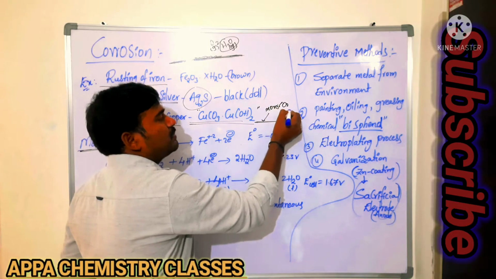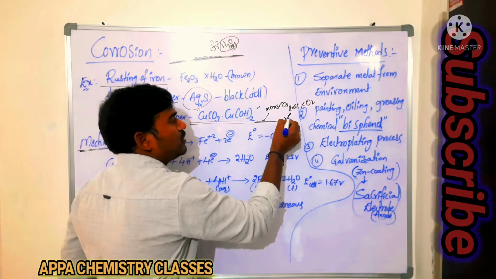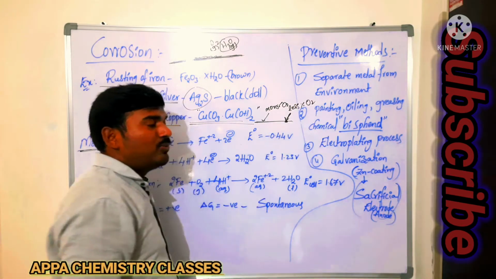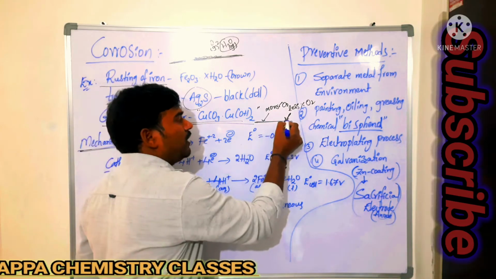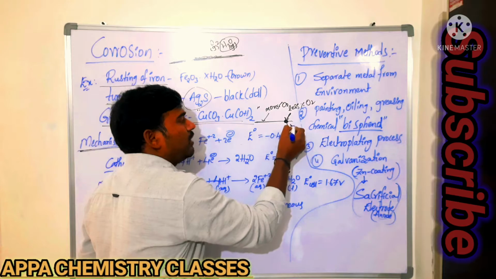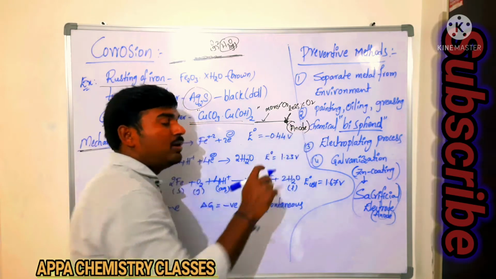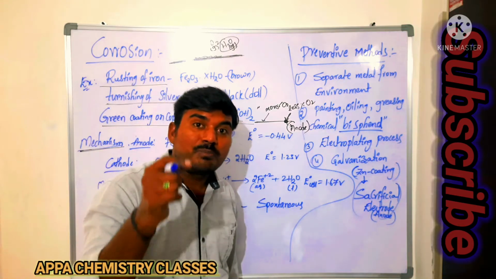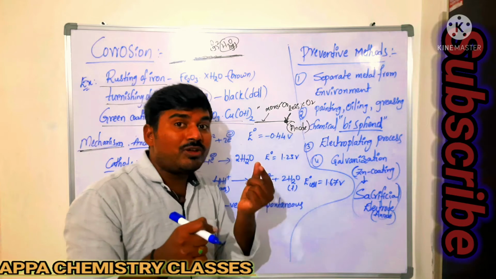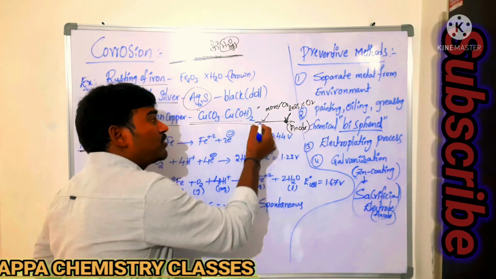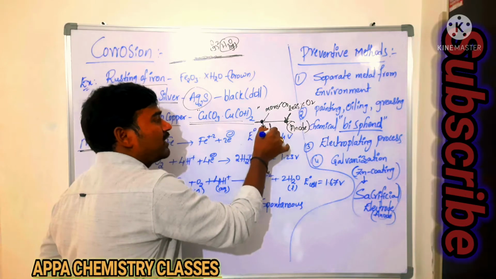The surface of metal where the percentage of oxygen is less will undergo oxidation and act as anode. The portion of metal which has more percentage of oxygen will act as cathode.